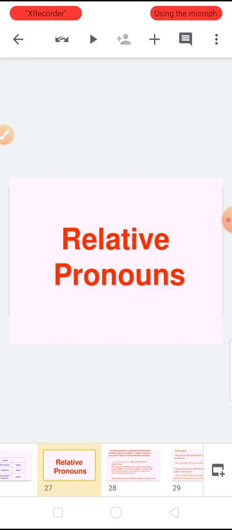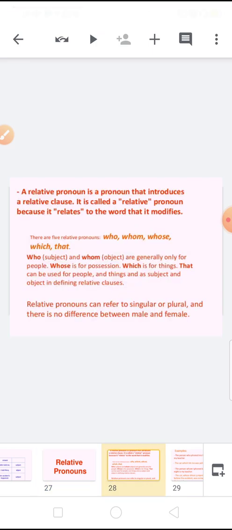Now the fifth pronoun is relative pronoun. Number five is relative pronoun. Now a simple definition: a relative pronoun is a pronoun that introduces a relative clause. It is called relative pronoun because it relates to the word that is modified. There are 5 relative pronouns: who, whom, whose, which, that.